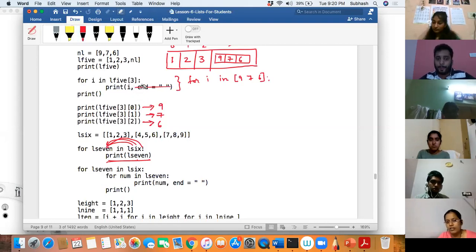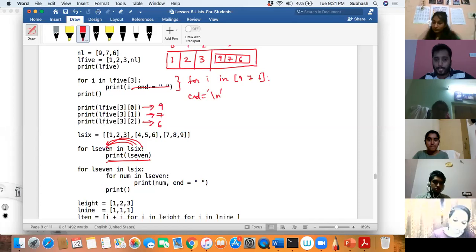By default, Jyoti, if you do not give this end, end will be a default argument. You will be learning that in tomorrow's session. By default, the value for end will be new line, which means bring it to the new line. So you are saying don't bring it to the new line. After printing the first element, give a space is what you're trying to say. Got it, Jyoti? End is not a keyword, it's a variable name.